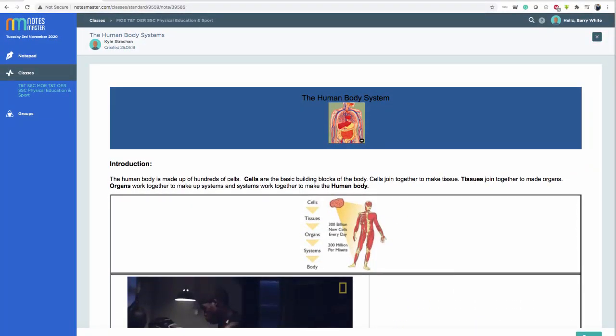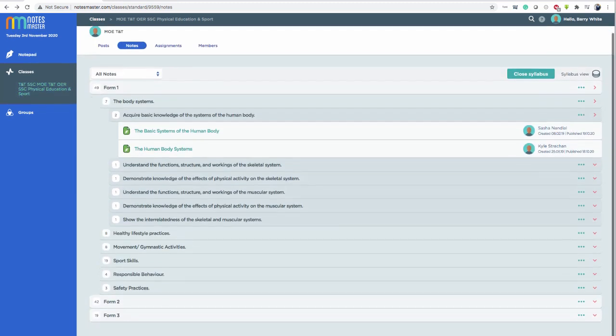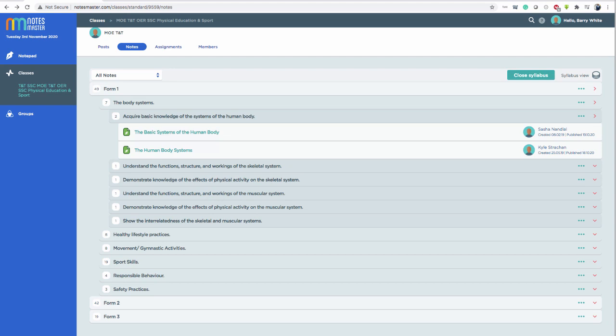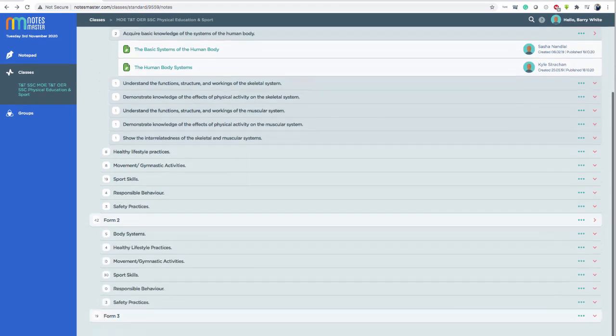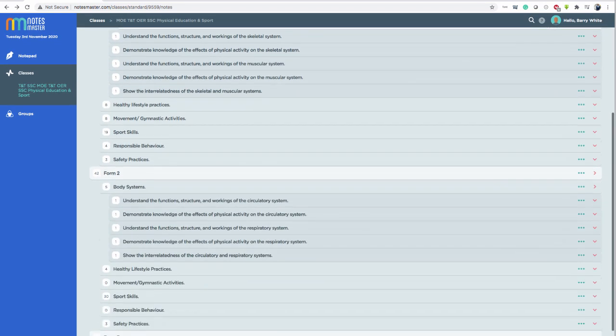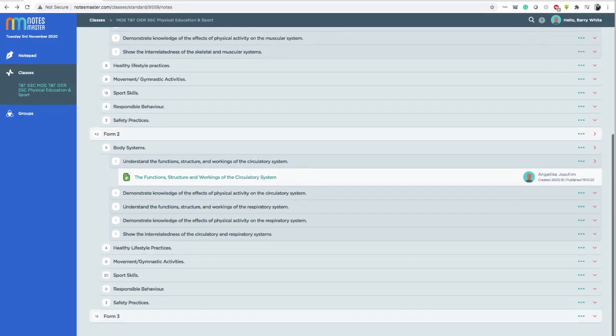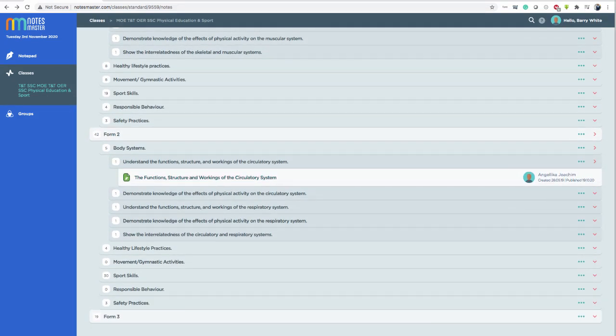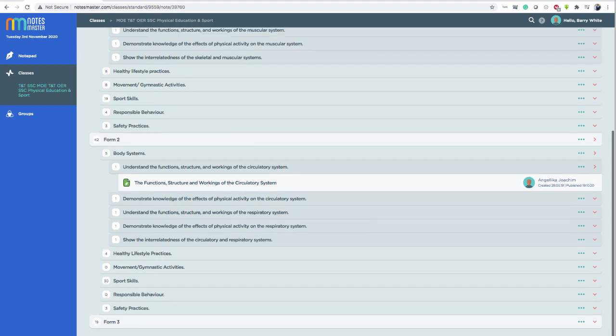So again, if I want to close the note, I click the X up here. It shows me the author and when it was created. So I can see this is a modern note, last year by Mr. Strachan. Close, and I can go through, if I want, to another form, Form 2, maybe body systems. Click here, and I can see the author is here on the right-hand side, Miss Joachim, and I can click here, the note will open.